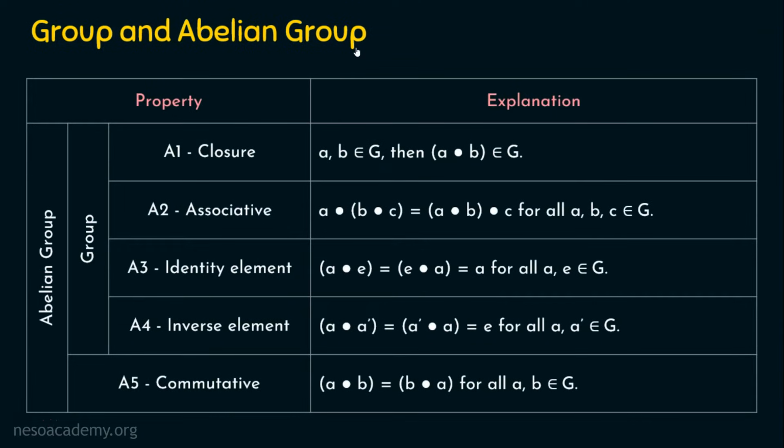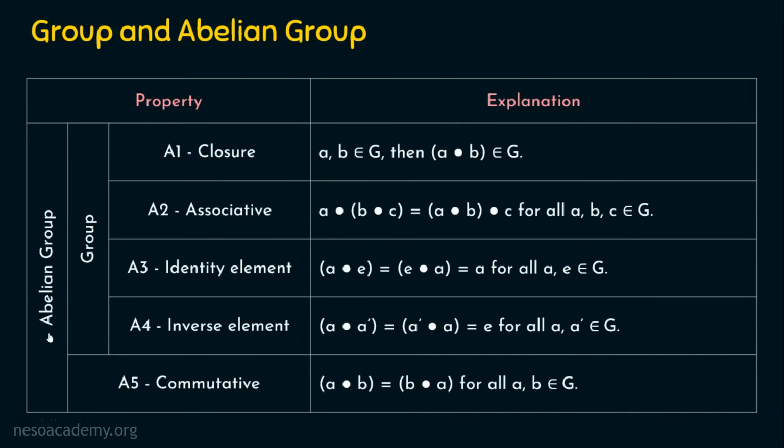Before stepping into the topic of the day, let's have a quick run through on groups and abelian group. We will call some set a group if it satisfies the following properties: closure, associative, identity element should exist in that set, and there should also be an inverse element. If A1, A2, A3, A4, all these four properties are satisfied, then we will call it a group. If a group is commutative, then it is an abelian group. So A5 should also be satisfied. We have already seen this elaborately in the previous lectures with examples.